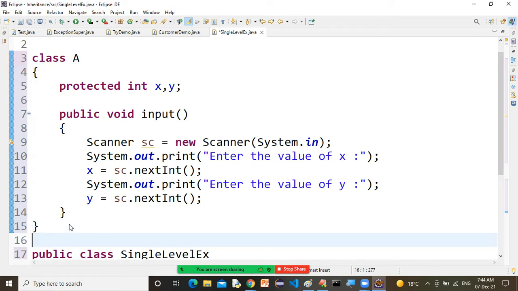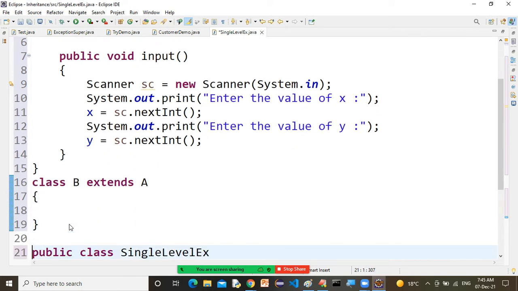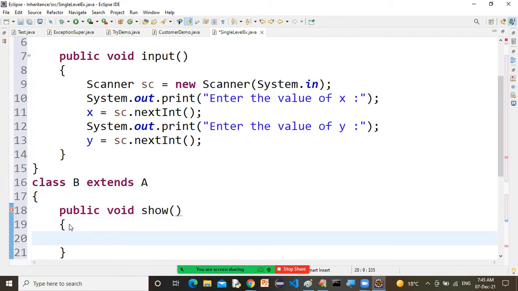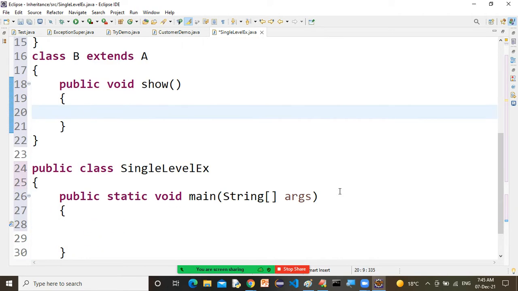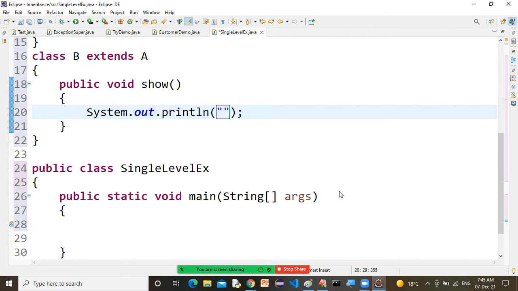So now let's say I'm writing class B extends A. You know, extends is a keyword through which we can provide inheritance in Java. Now here I have a method, public void show. I want to display the value of x and y. Public void show, sys out, x value is